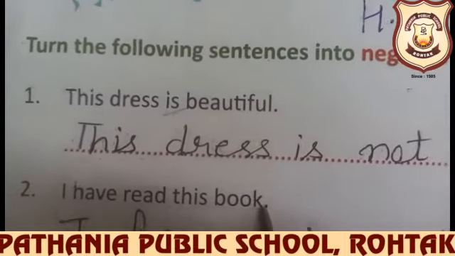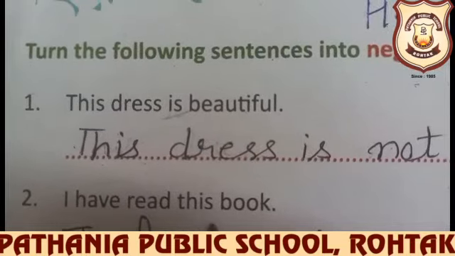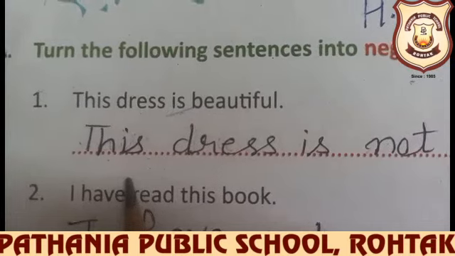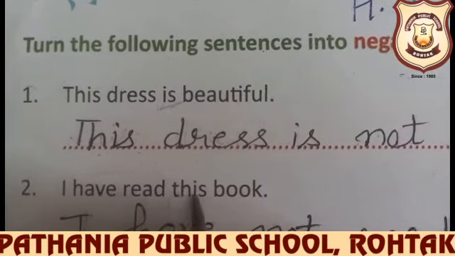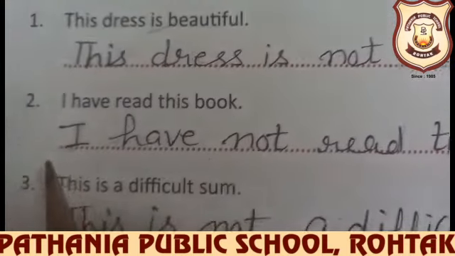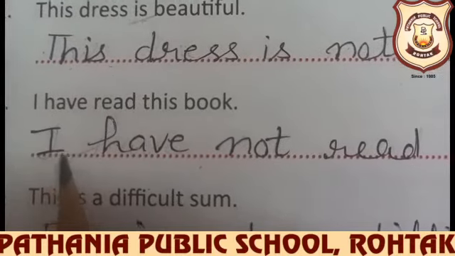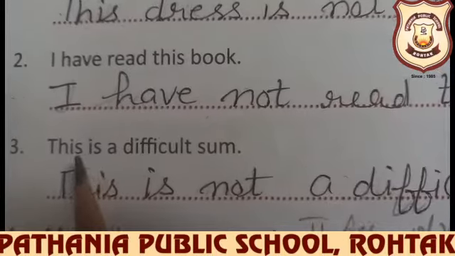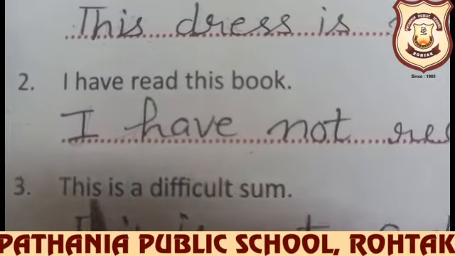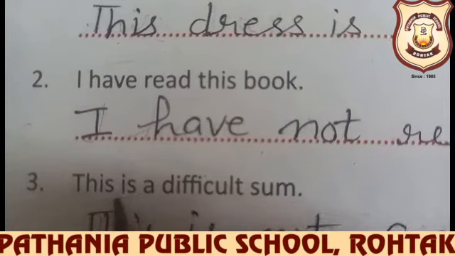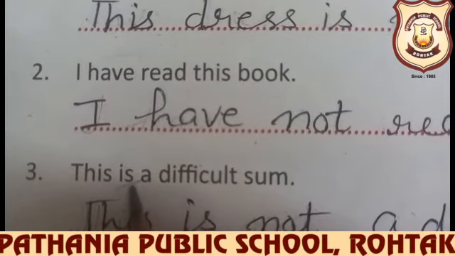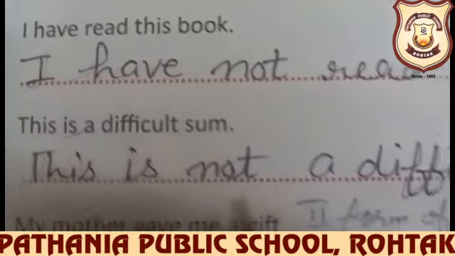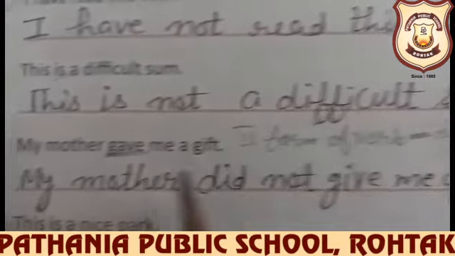I have read this book. So have is also a helping verb. We can put not after have. I have not read this book. And you are going to write it in the space provided. This is a difficult sum. It is also very easy to do, as there is a helping verb, we can put not after that. This is not a difficult sum.